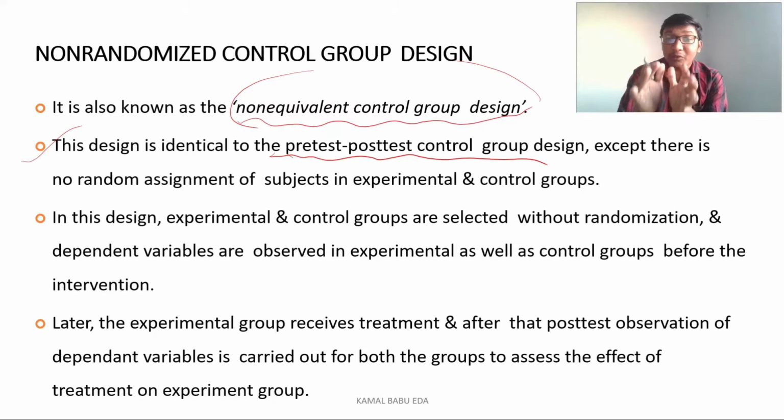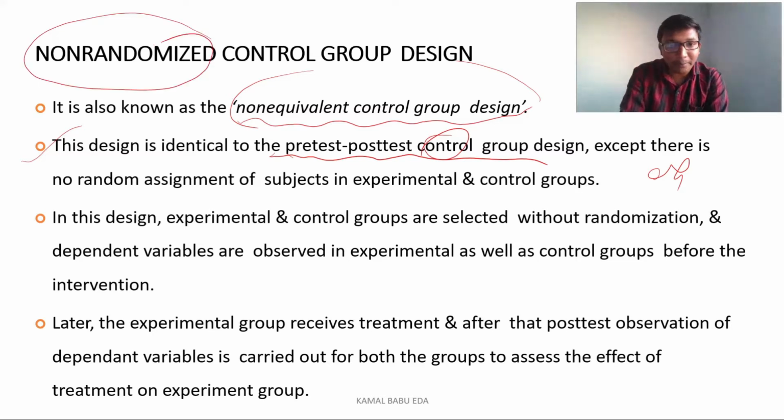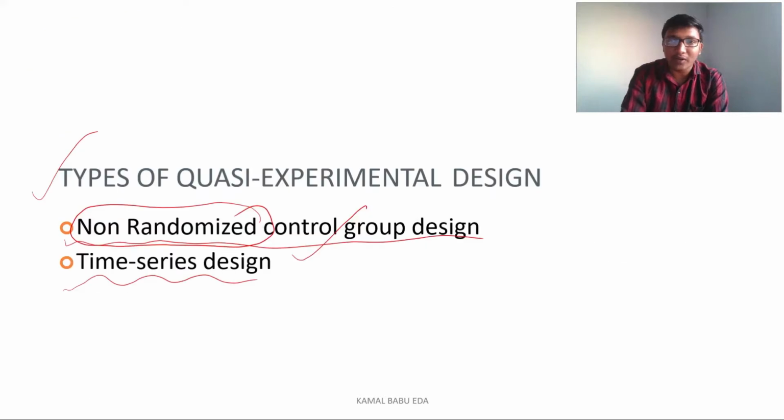Here, before doing any kind of test in the pre-test and post-test control group design, we have two types of groups: the control group and the experimental group. The experimental group alone receives the interventions or any kind of treatment, whereas the control group does not receive any treatment. So it is the same as the pre-test and post-test control design. The thing is, here the randomization is absent. I will show you what a pre-test and post-test control group design looks like.